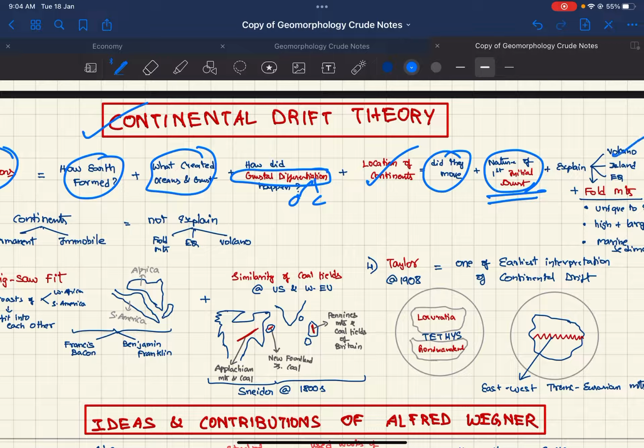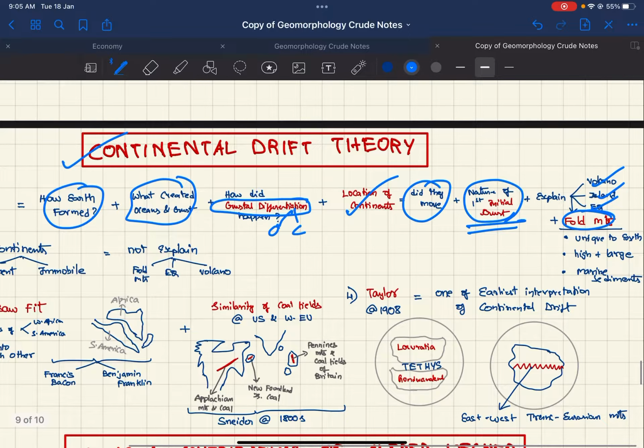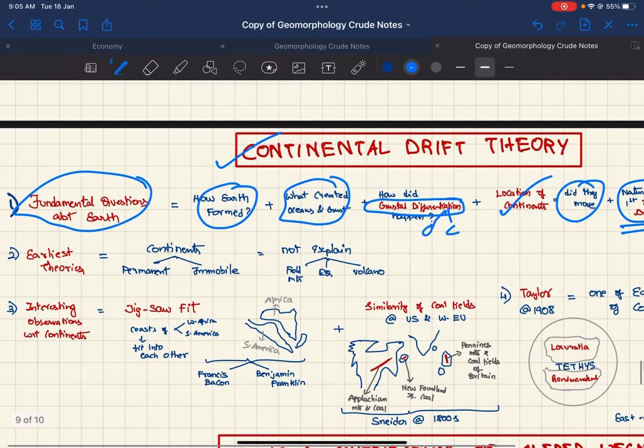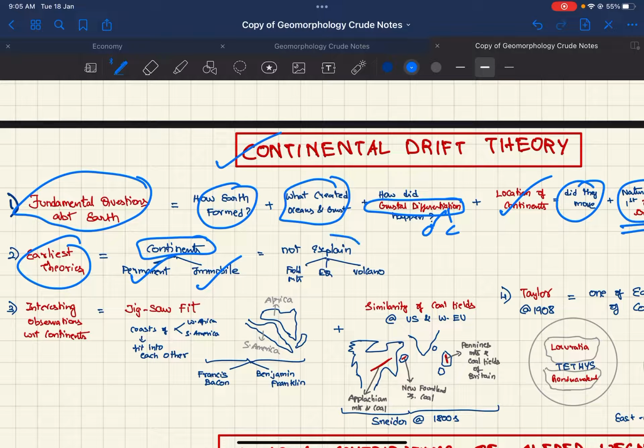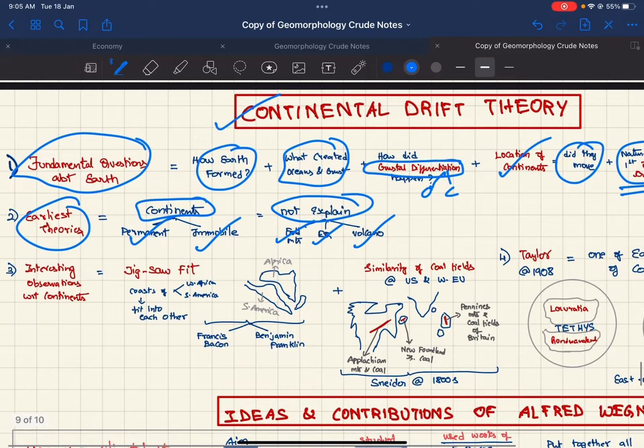How do we explain volcanoes, islands, earthquakes, and fold mountains, which have features unique to Earth? They are very tall and large, and they have marine sediments. The earliest theories talked about continents being permanent and immobile, so they could not explain the fold mountains, earthquakes, and volcanoes. Some interesting observations about continents, like the jigsaw fit, were given by Francis Bacon and Benjamin Franklin.